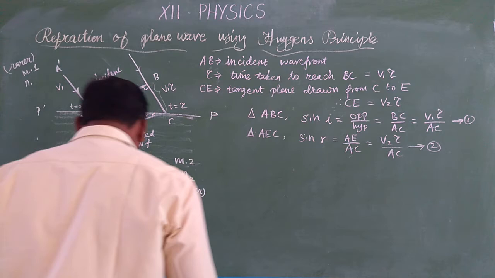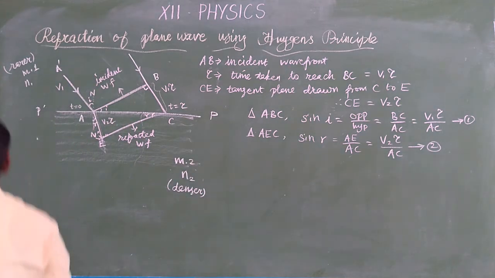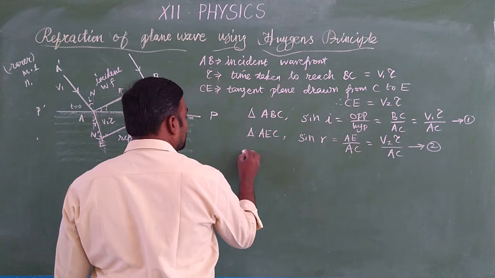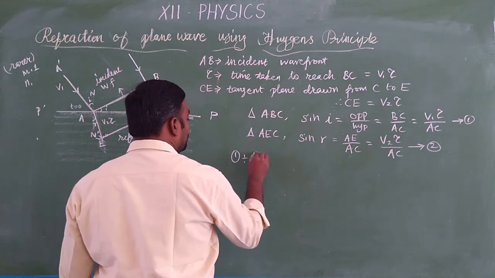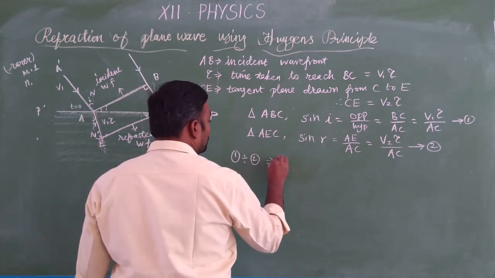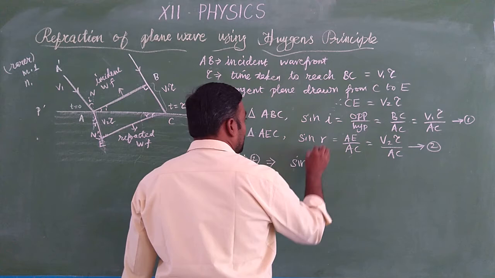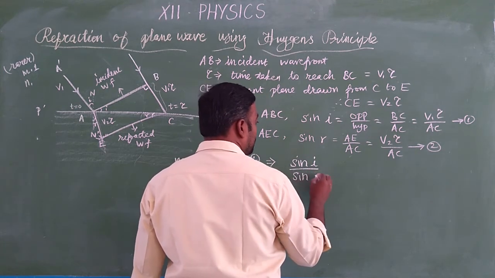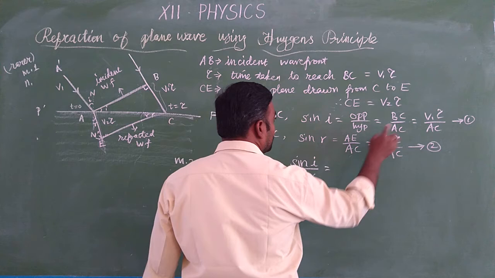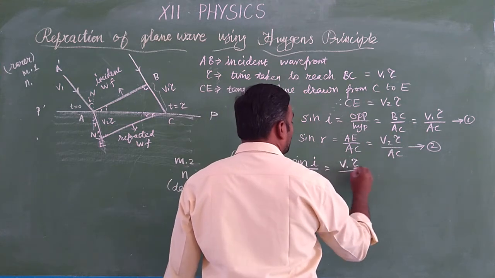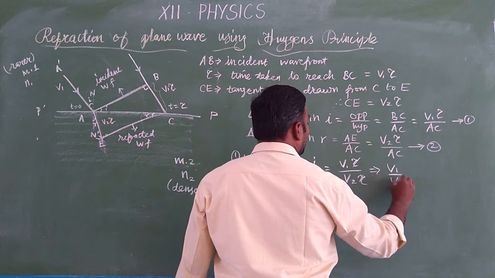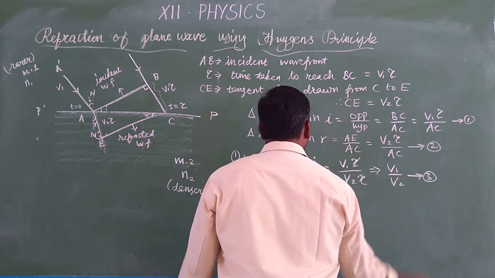Now, we are going to divide these two equations. Equation 1 is divided by equation 2. Then what will you get? On the left hand side we need to divide by the second equation's left hand side. Similarly, the right hand side also we are going to divide. So V1 tau divided by V2 tau. Tau cancels, which is equal to V1 by V2. This is equation number 3.